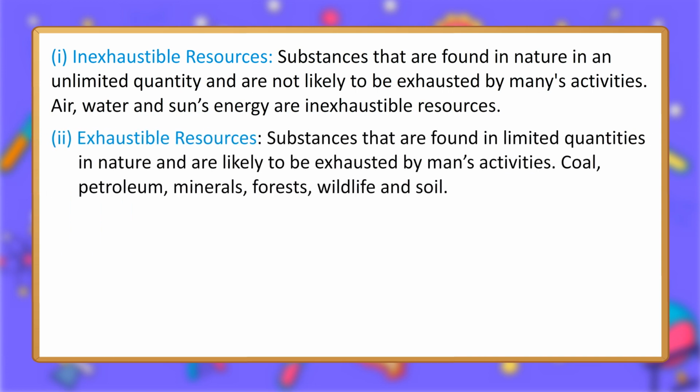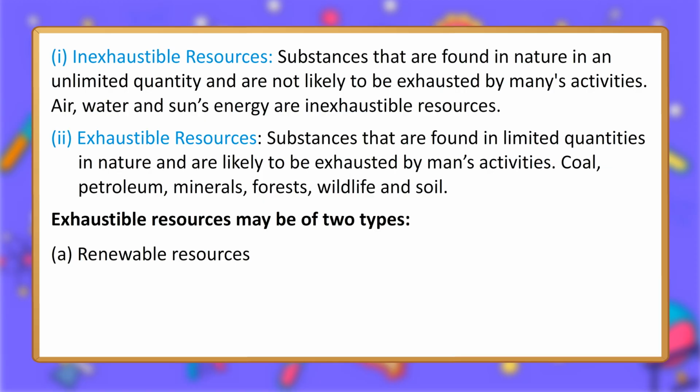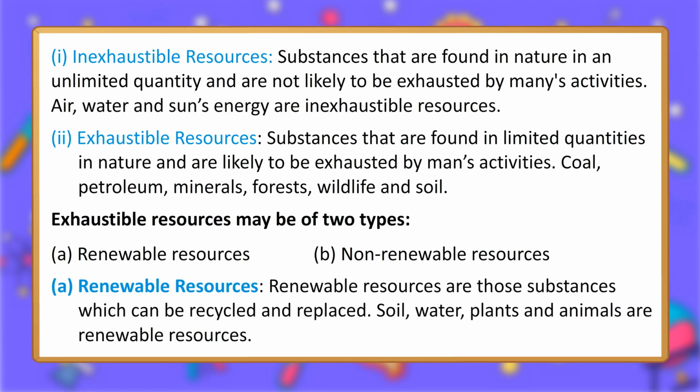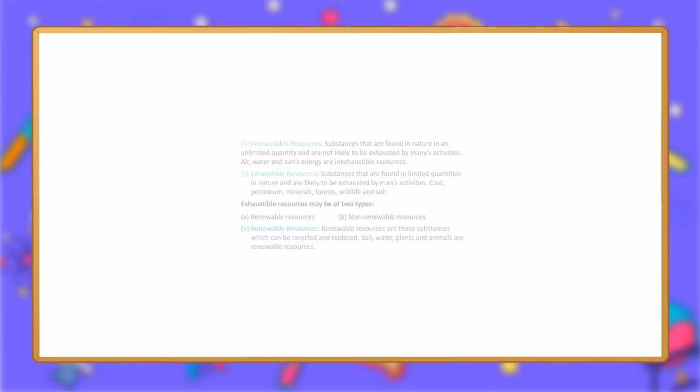2. Exhaustible resources are substances that are found in limited quantities in nature and are likely to be exhausted by man's activities. Coal, petroleum, minerals, forests, wildlife and soil. Exhaustible resources may be of two types: A. Renewable resources. B. Non-renewable resources. A. Renewable resources are those substances which can be recycled and replaced. Soil, water, plants and animals are renewable resources.